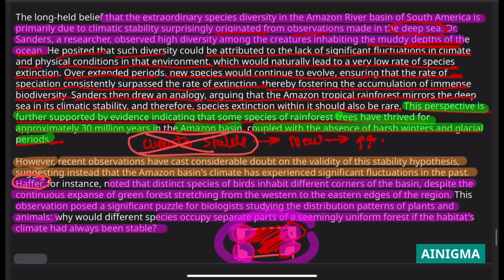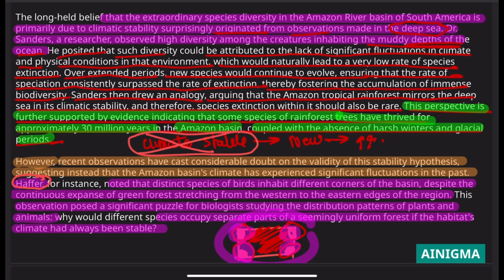So the first paragraph talks about Dr. Sanders' hypothesis, and he says that a continuous environment is possible. We need a continuous climate, and because of the continuous climate, speciation occurs because extinction levels are low. Then the hypothesis is cast into doubt by Haffer. He says, you are saying that in the Amazon basin the climate was constant, but it actually is not constant.